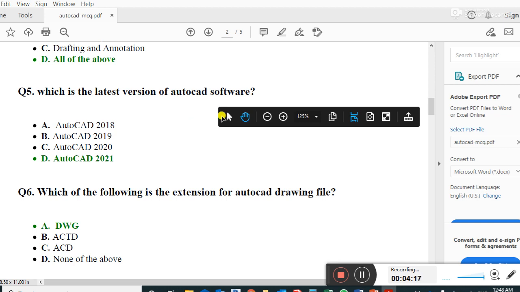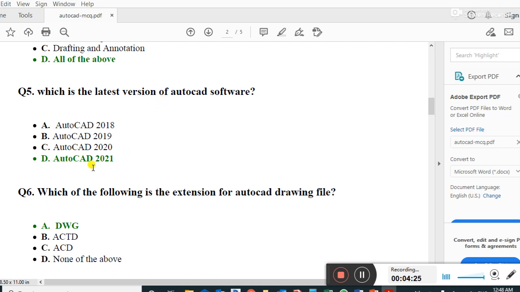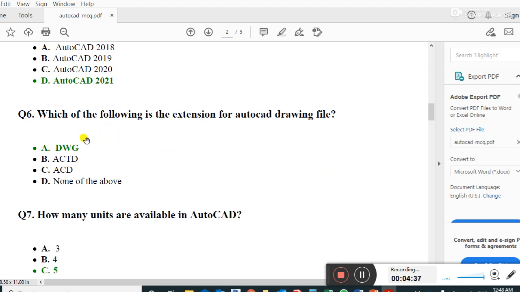Guys, next question: which is the latest version of AutoCAD? 2021, because this year is 2021. This is the recent and latest version of AutoCAD. Which of the following is the extension for an AutoCAD drawing file?